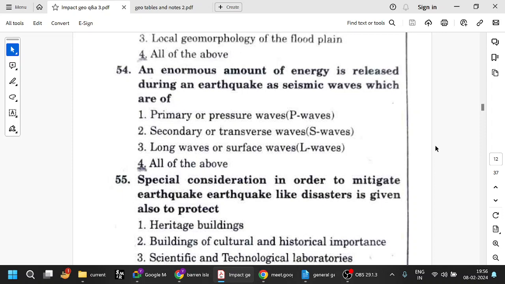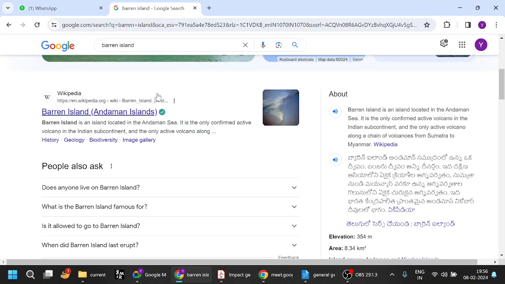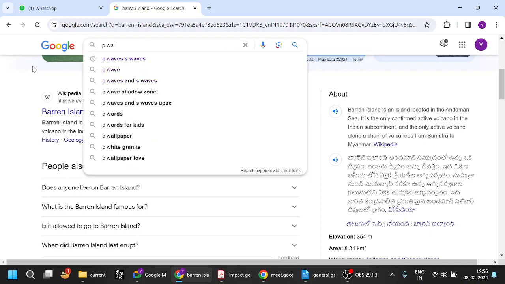So we have already seen P waves and S waves. P waves do not travel through liquid. S waves can travel through liquid and solid, right? Let us see P waves and S waves.